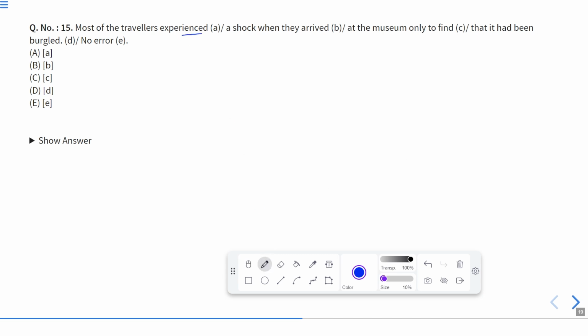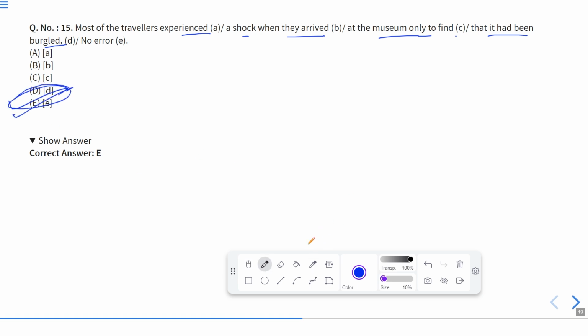Most of the travelers experienced a shock when they arrived at the museum only to find that it had been burgled. Okay, it means some robbers have looted it. So most of the travelers experienced a shock when they arrived at the museum only to find that it had been burgled. So the correct answer will be E, because this entire sentence does not contain any error. So according to that, E is the correct answer, that the entire sentence is absolutely correct.